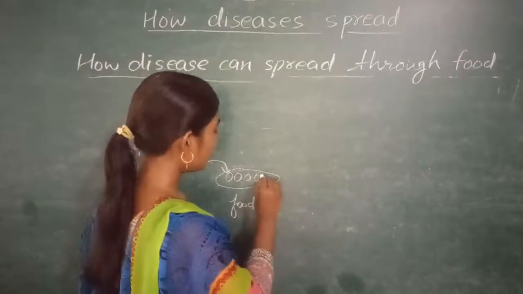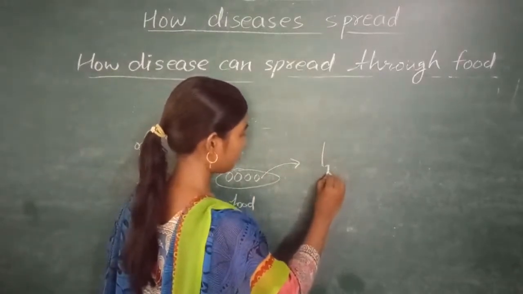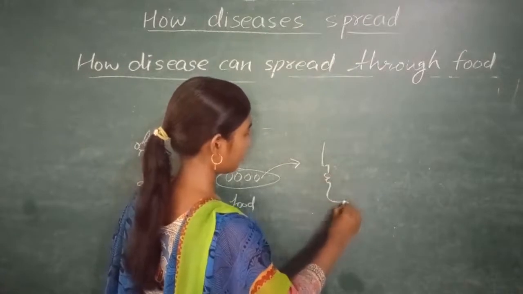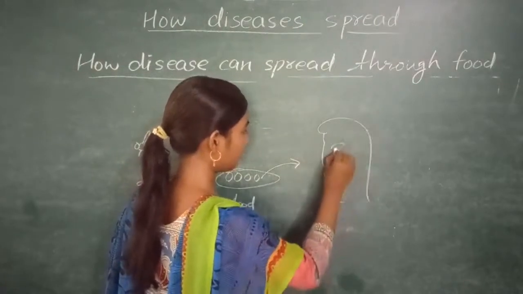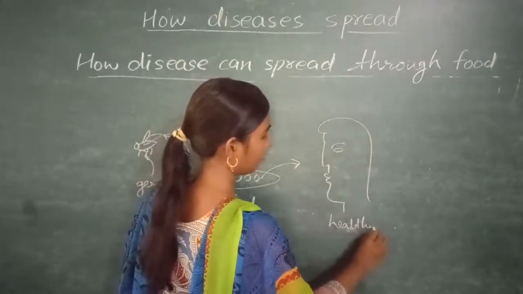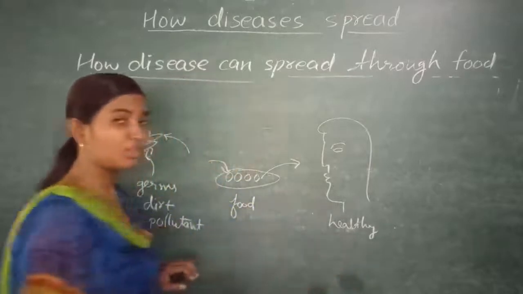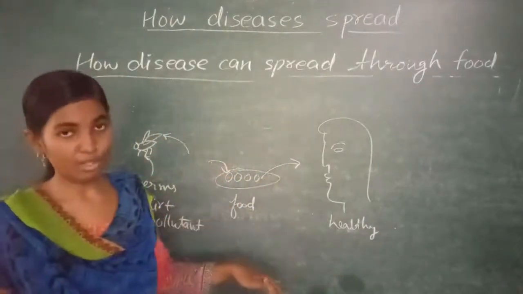And when this food is taken by a healthy person, he will also get a disease like typhoid, because he is taking in germs.